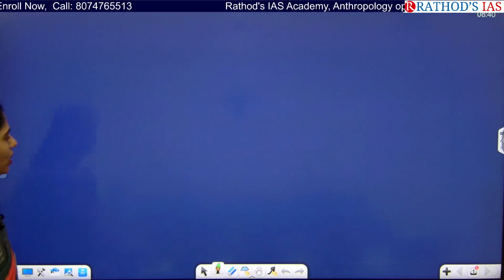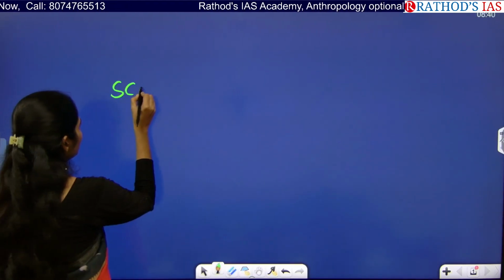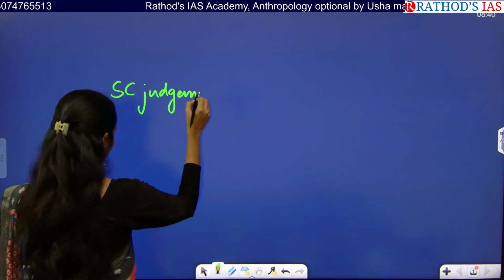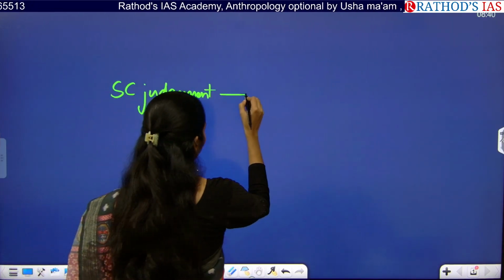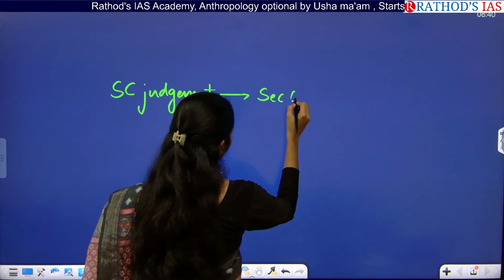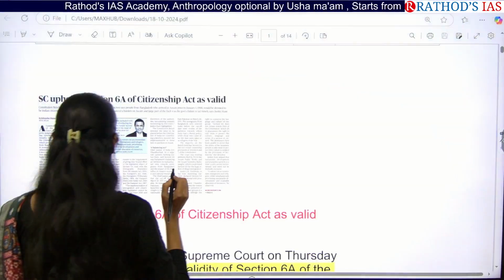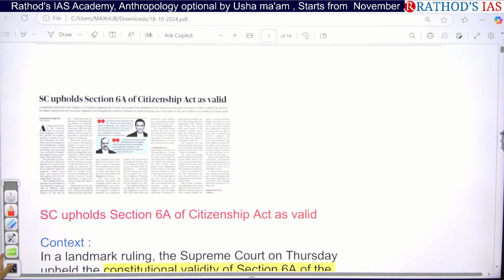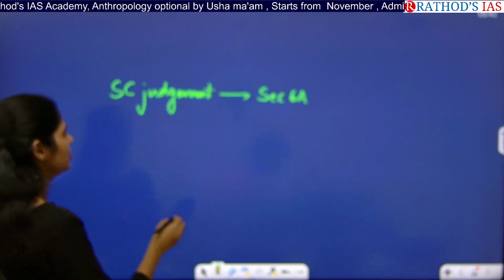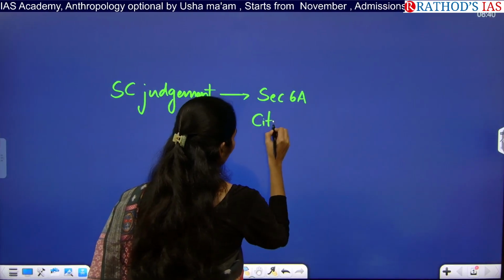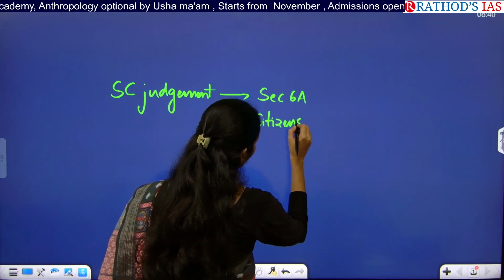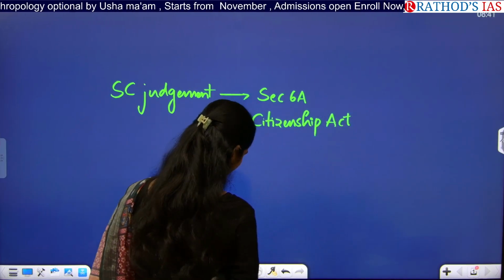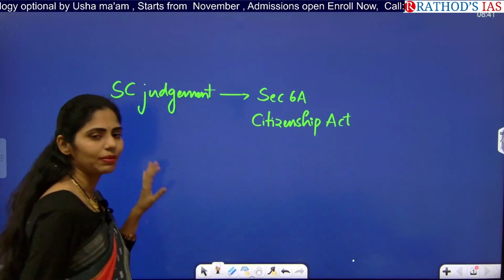So what is the keyword? The keyword is the first one. It says a Supreme Court gave a judgment. Judgment regarding what? Section 6A. Okay, it is Section 6A of what? That is the Citizenship Act. Section 6A of the Citizenship Act. So let us see from which subject it is important.